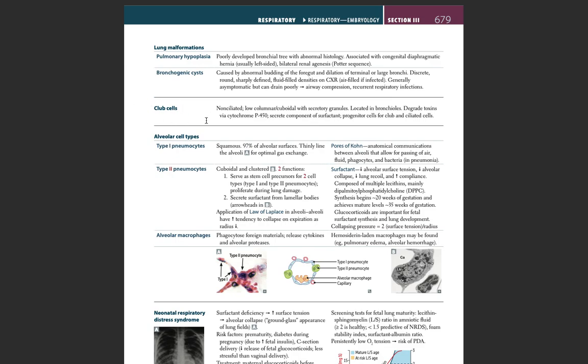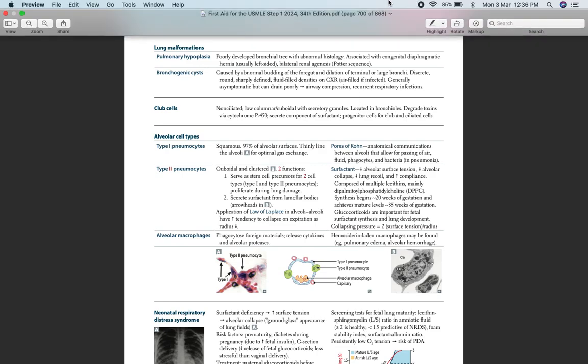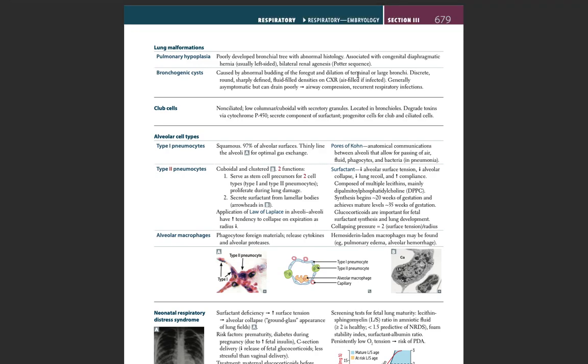What are club cells? They are non-ciliated, low columnar or cuboidal with secretory granules. They are located in the bronchioles. They degrade toxins via cytochrome P450 and secrete a component of surfactant, and are also the progenitor cells for club and ciliated cells.